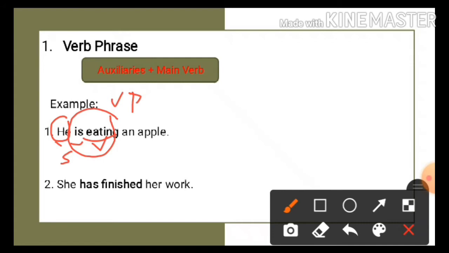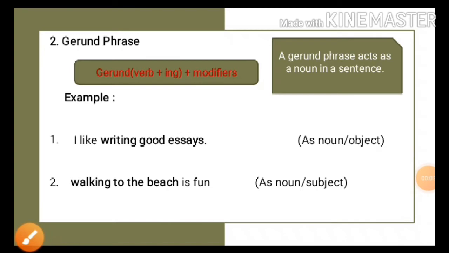Okay, and then for the next sentence. She has finished her work. She here is a subject. Has is an auxiliary or helping verb. And then finished here is a main verb. So we can say that has finished is a verb phrase because it contains an auxiliary or helping verb and a main verb.